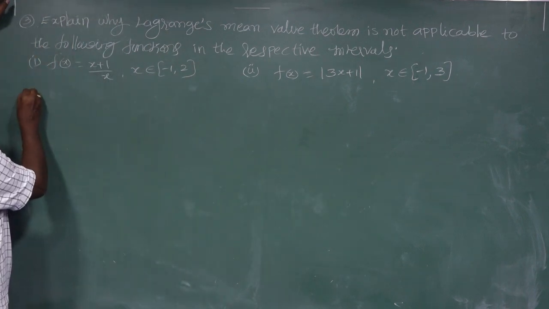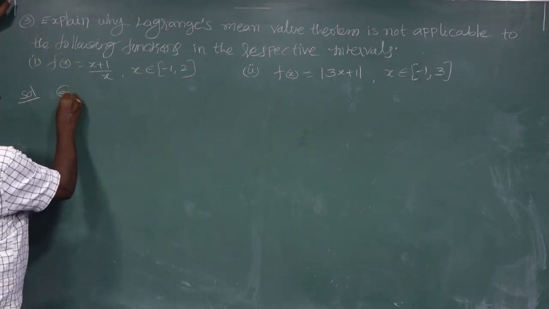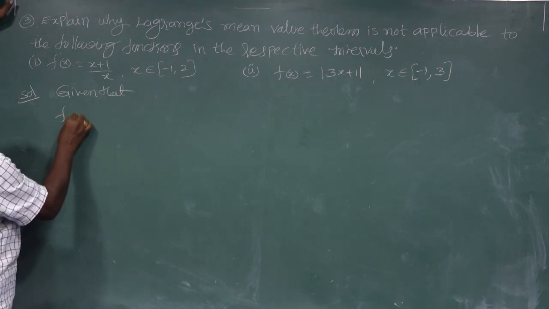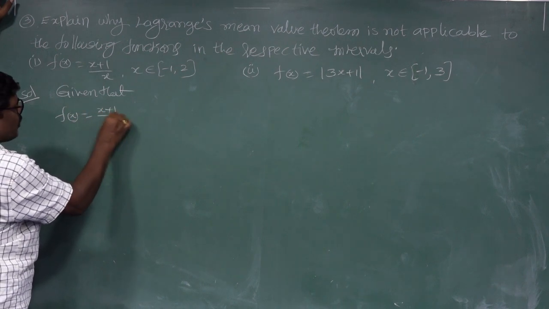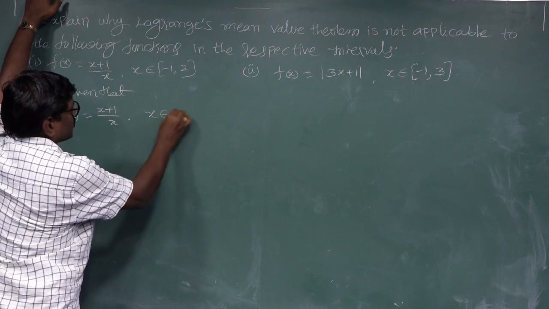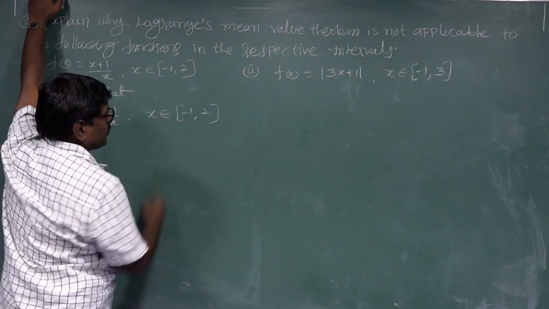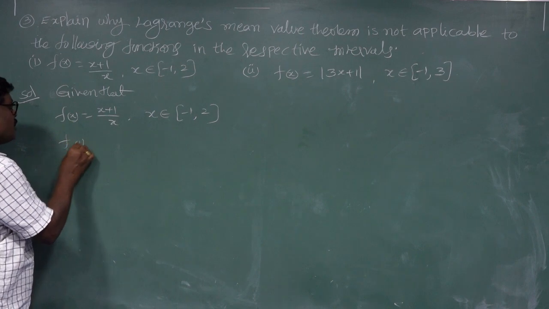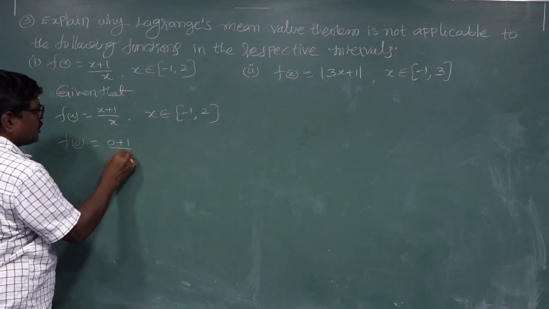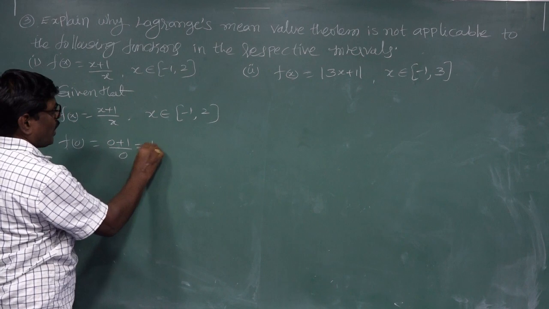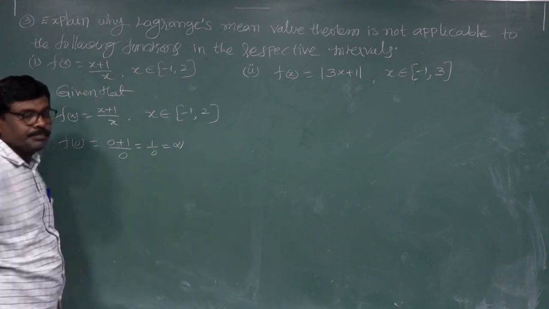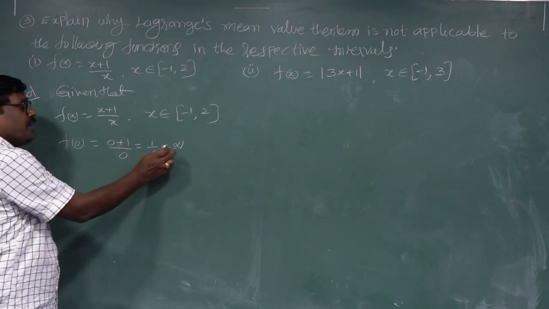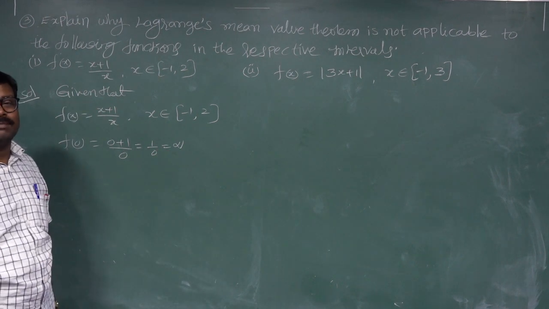This is the solution of the first question. Given that f of x equal to x plus 1 by x, x belongs to minus 1 comma 2. The middle value is 0. f of 0 equal to 0 plus 1 by 0 equal to 1 by 0 equal to infinity. This infinite value does not exist.